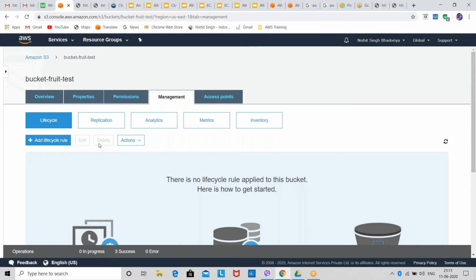So CloudWatch is a service which will come to know and give suggestions like, okay, so and so version you are not at all using.